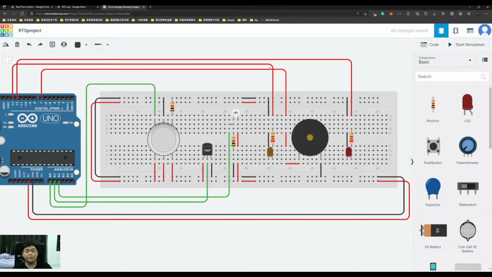Now I explain and simulate the fire alarm system. First, we connect the mainboard and the breadboard with a power red wire and a neutral wire to negative, so that the electric can be looped.